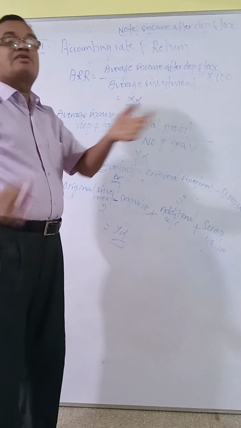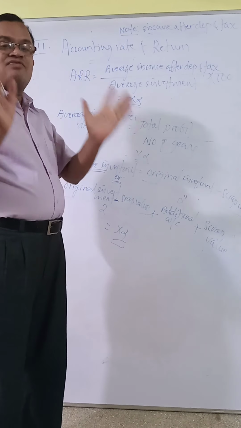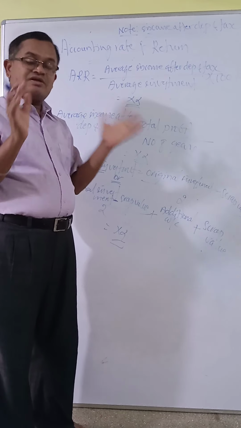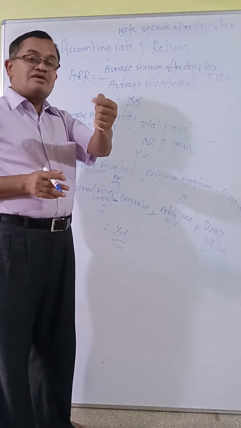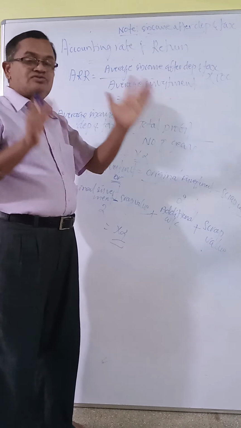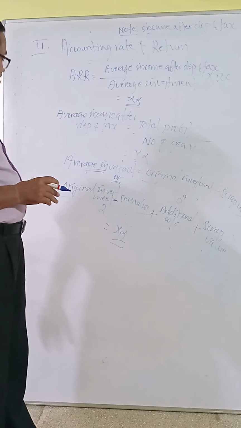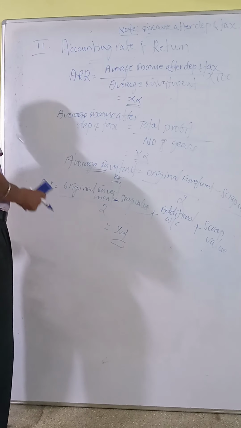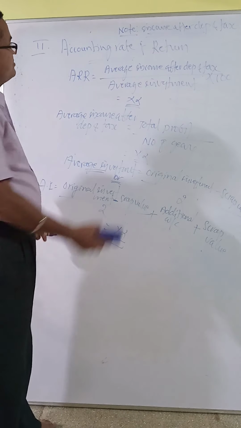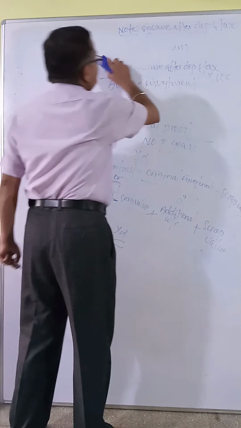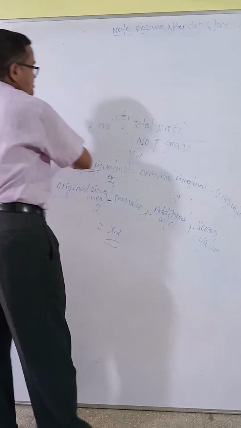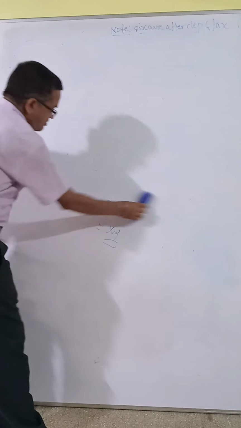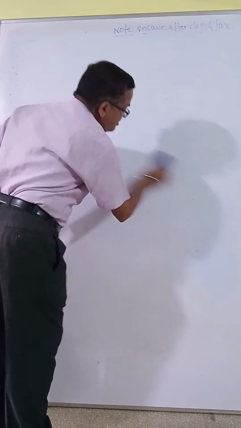So the highest percentage of accounting return should be preferred. They ask for suggestions, which machine should be preferred, so we have to write the suggestion. Highest accounting rate of return means the machine which gives the highest percent income should be selected. That is called the accounting rate of return or average rate of return. See, let us start problems on this accounting rate of return method or average rate of return method.